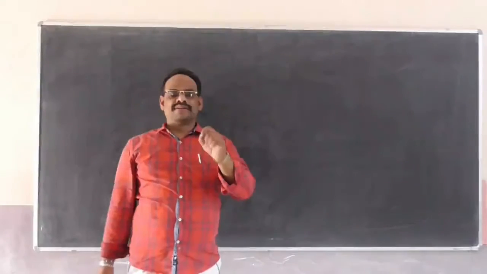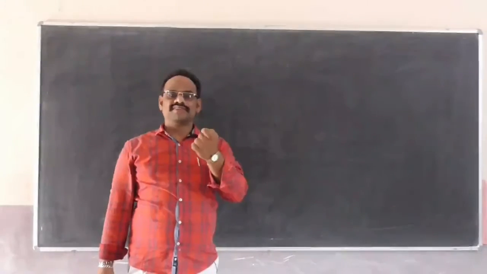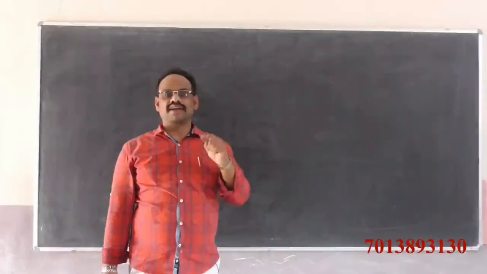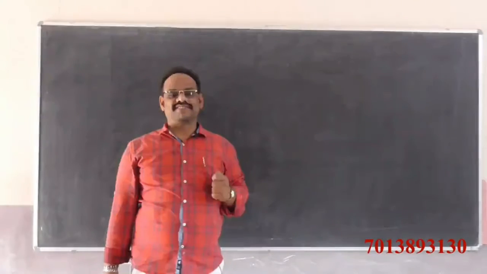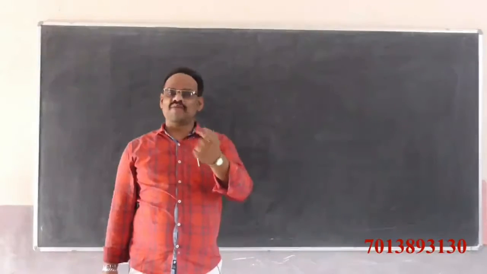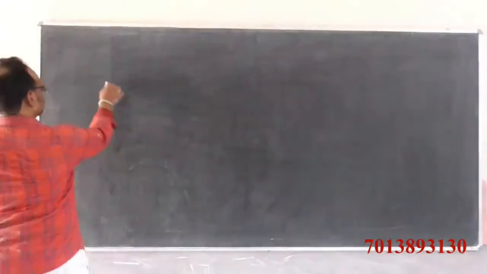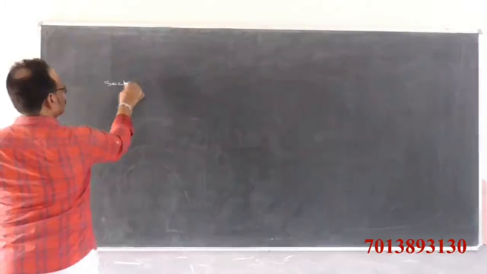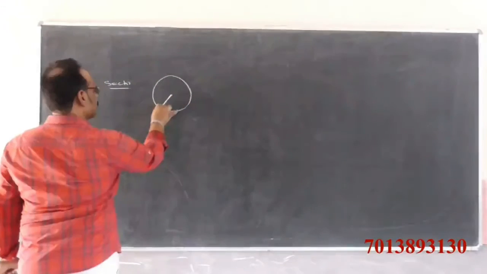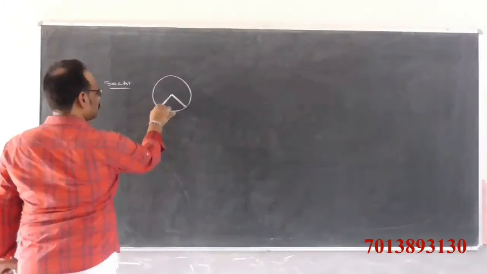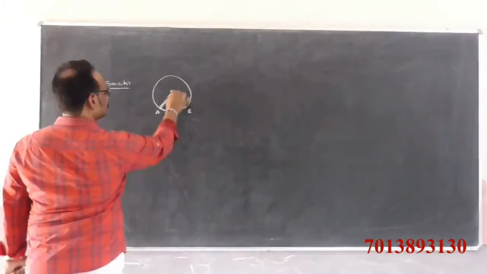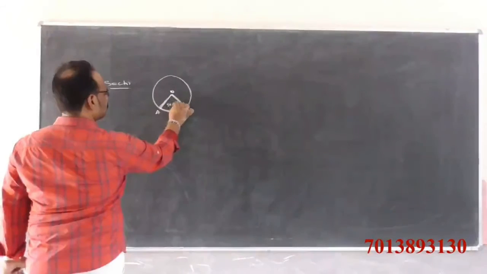Next, sometimes an angle is given. How to find the length of the arc and the area of the sector? A sector is nothing but the area enclosed by one arc and two radii. This is a sector.